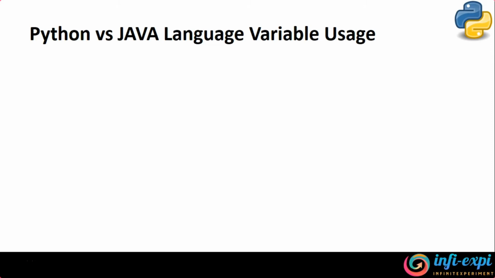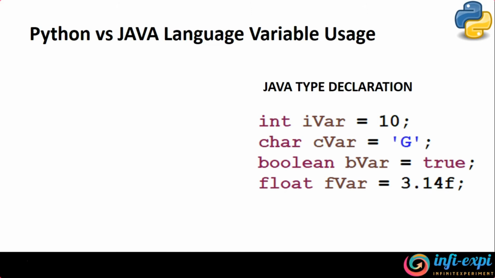Python versus Java style of declaring a variable. I have a couple of diagrams to help you understand how the Java style of declaring a variable differs from the Python style. If you look at the first diagram, where I'm trying to give clarity on the Java style of declaration,